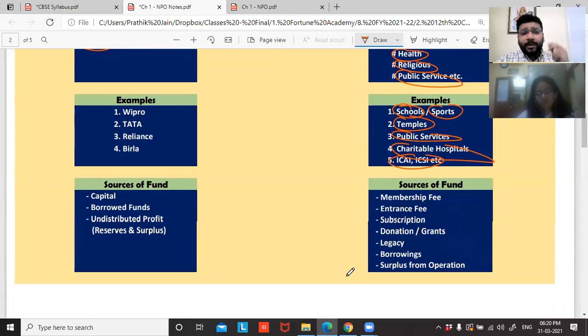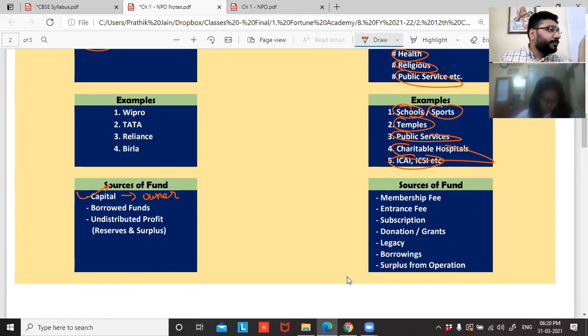Now, the question that comes is, sir, for a profit-making organization, what are the sources of funds? Can I say, if I start a partnership concern or a company or a sole proprietorship business, the first place where the money will come from is capital? Who will contribute capital? Obviously, the business owner will contribute.